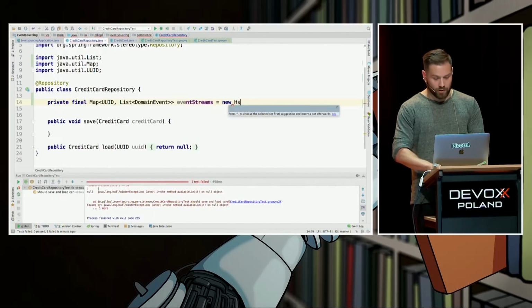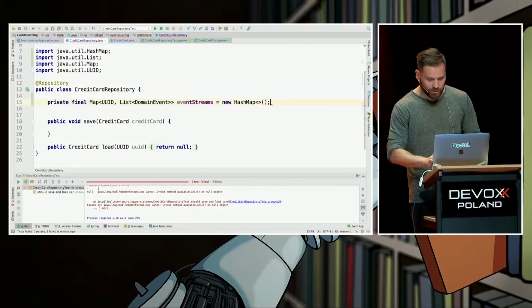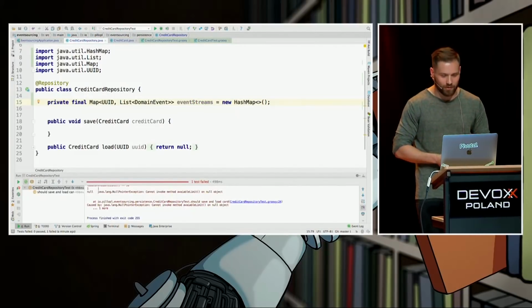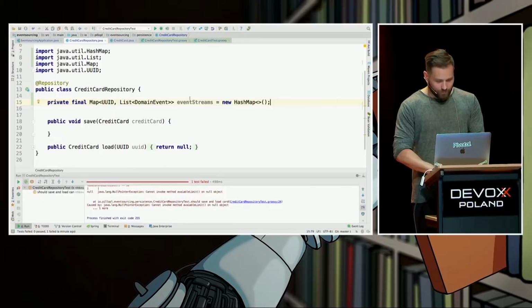And initialize with the hash map. I know, not thread safe, but trust me, I've seen banks, so it's going to be good. Event streams.